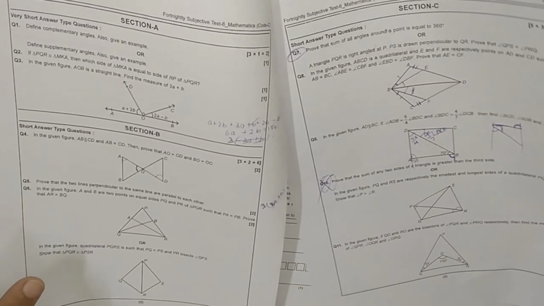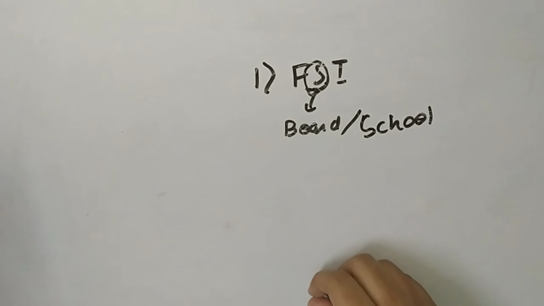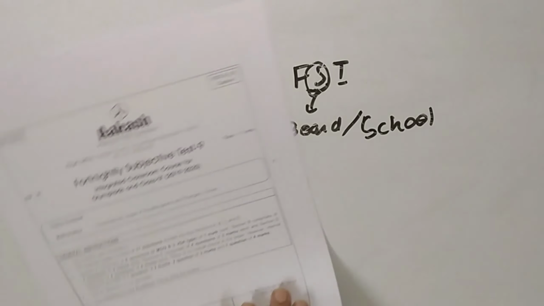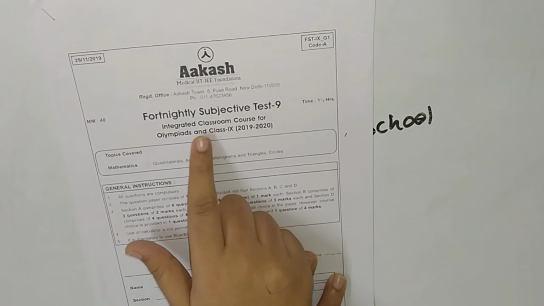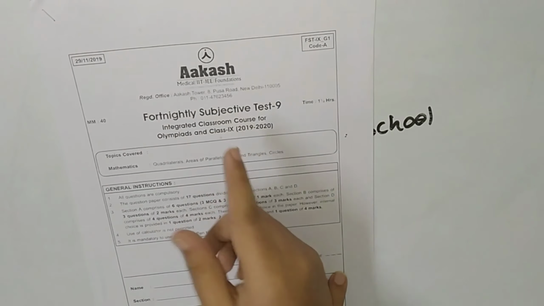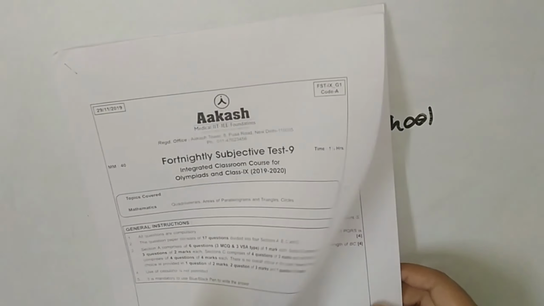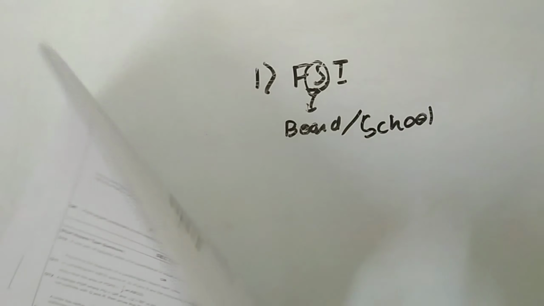It is basically for your school examination and board preparation. And in Aakash you will also get pre-board for class 10 studying students, and for class 9 studying students this paper is of 9th only. You can check class 9, and it is based on Olympiad, integrated classroom course, and mathematics. These topics will be in this paper, and if you want to, you can also practice. I am showing you. Okay, pause the video and try.